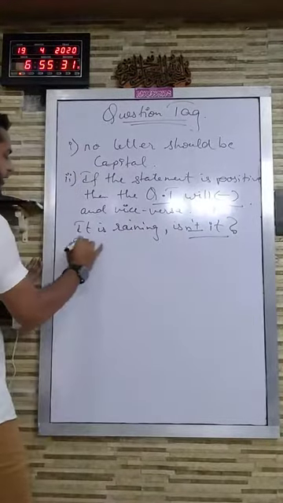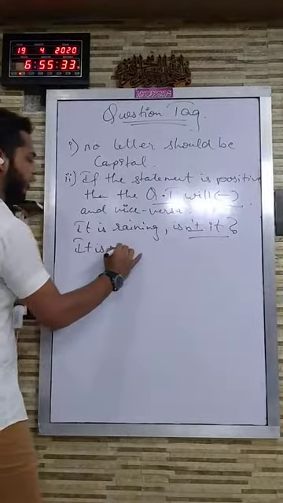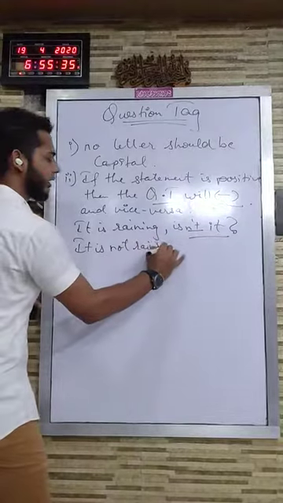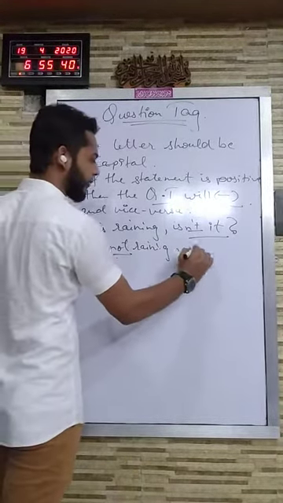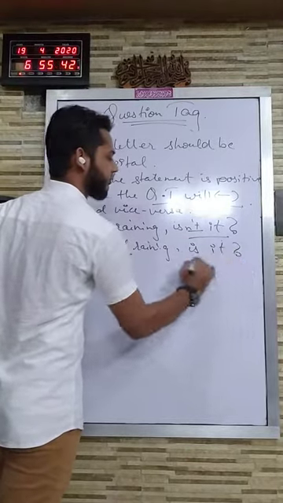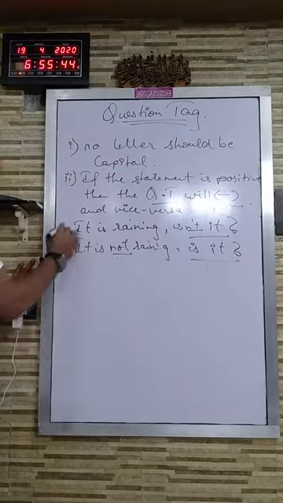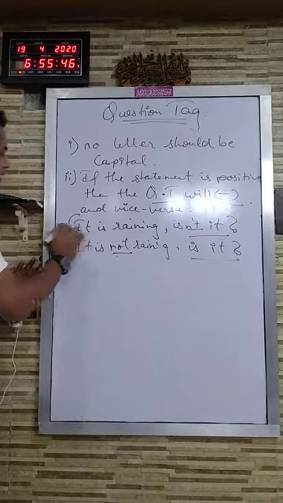And if the sentence would be, it is not raining. Now see, the sentence is negative. So the question tag will be positive. Is it? See, the question tag is positive. So these are the two examples which I gave you over here.